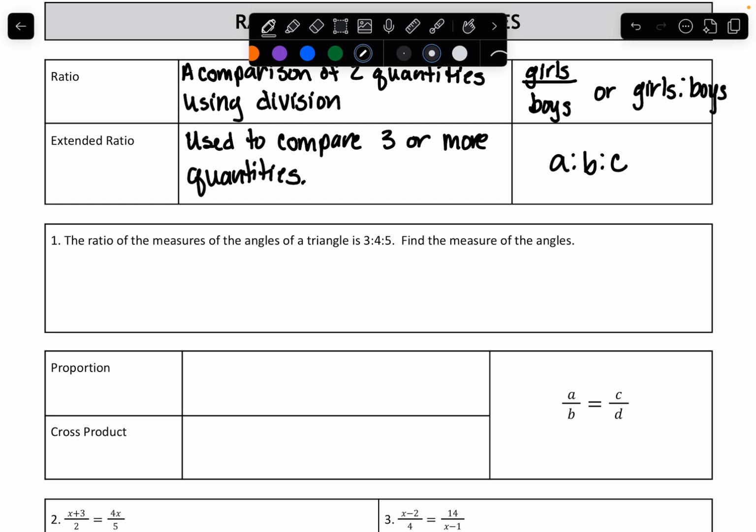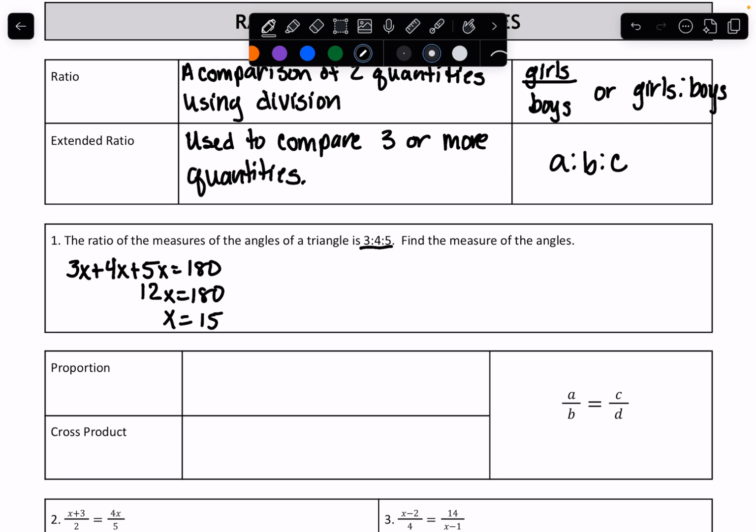All right, so it says the ratio of measures of the angles of a triangle are 3, 4, and 5. Find the measures of the angles. Remember that all angles of a triangle add up to be 180. So we're just going to put x's with these and add them together. So 3x plus 4x plus 5x is equal to 180. 3 plus 4 plus 5 is 12. And then divide both sides by 12, and x is 15.